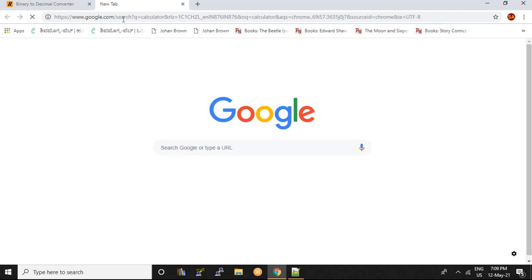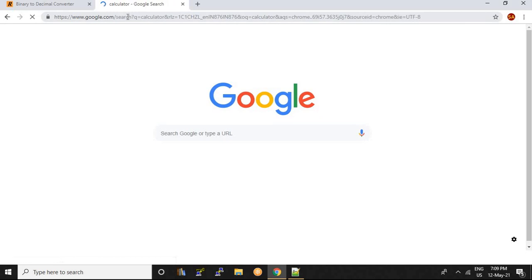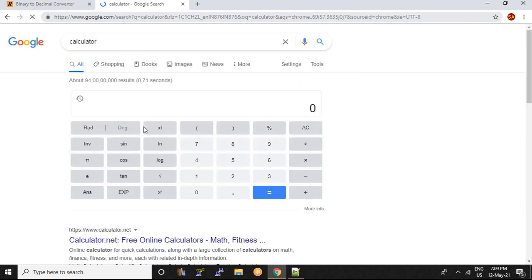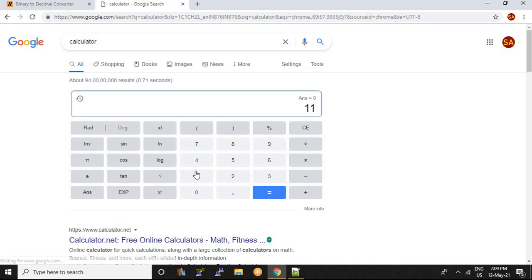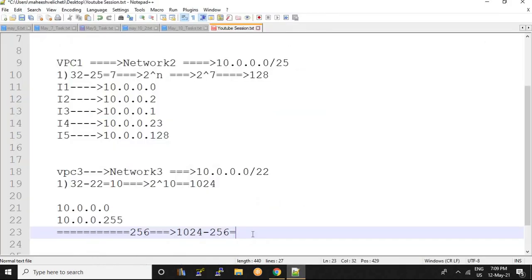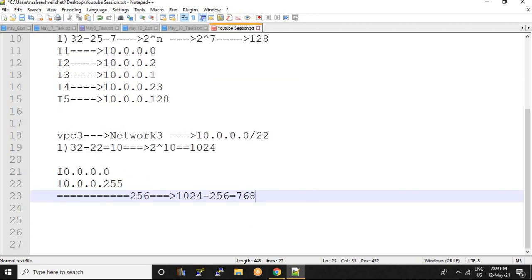If you don't know anything, Google will give you all the answers, so don't bother about all this. Here I am calculating. We had 1024 IPs, among those I have reserved 256 IPs. So still 768 IPs, right? So 768 IPs I have to reserve for this.